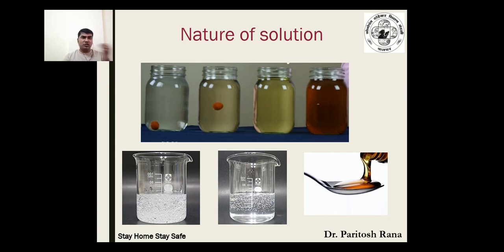In the first bottle you can see the ball has sunk to the bottom. In the second it has only gone up to the center of the bottle. The third one you cannot see, and the fourth one you cannot see. This suggests that the viscosity increases from left to right.